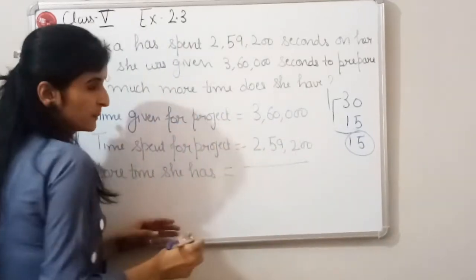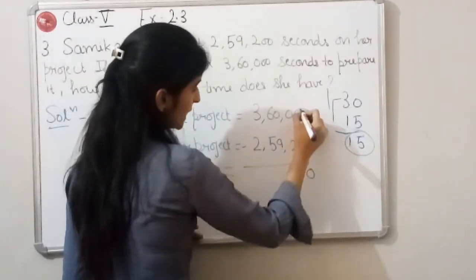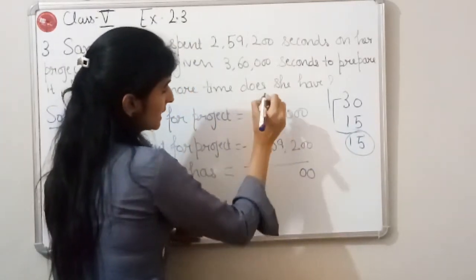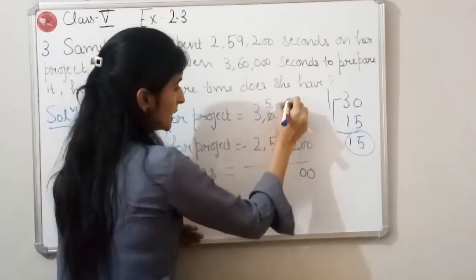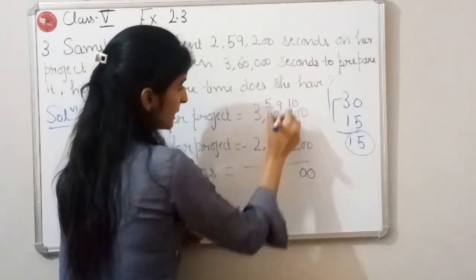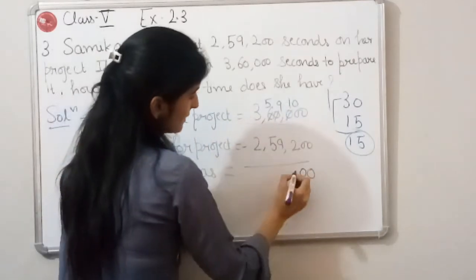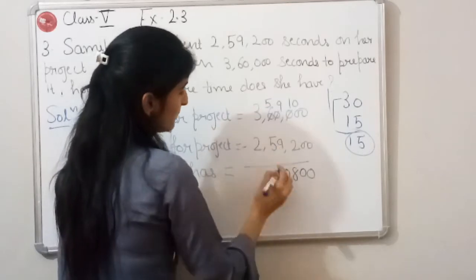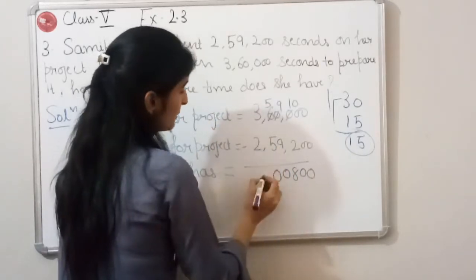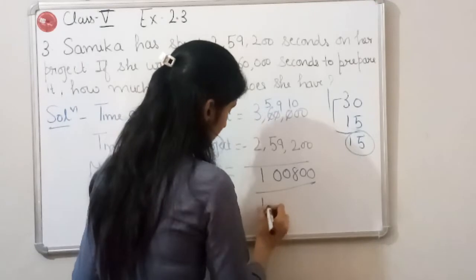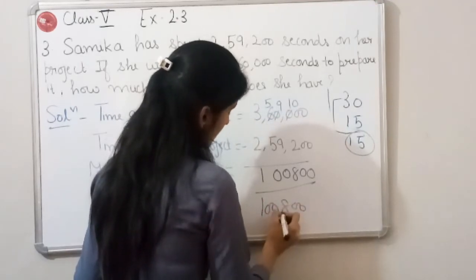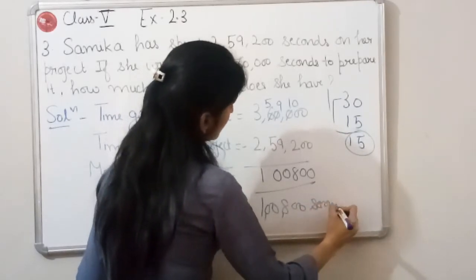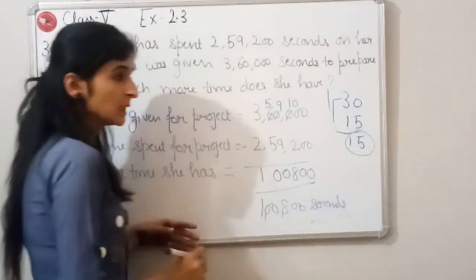We are going to subtract. 0 minus 0 is 0. Again 0 minus 0 is 0. Now we are going to take borrow from this 6. This will become 5. This will become 10 and this will become 9. 10 minus 2 is 8. 9 minus 9 is 0. 5 minus 5 is 0. 3 minus 2 is 1. So children, she will be having 1,08,000 seconds more to solve her project.